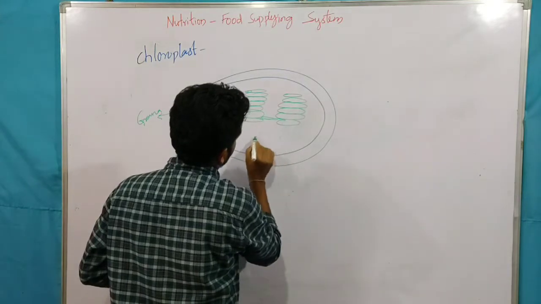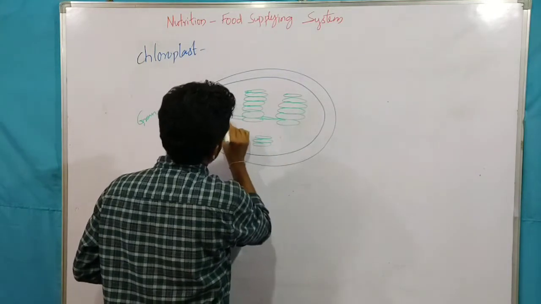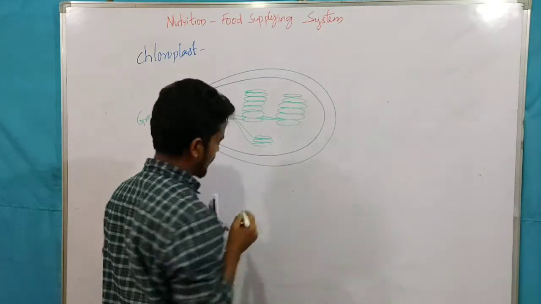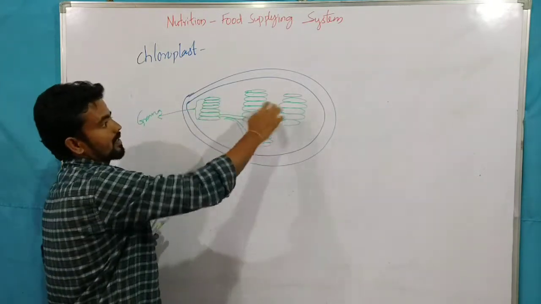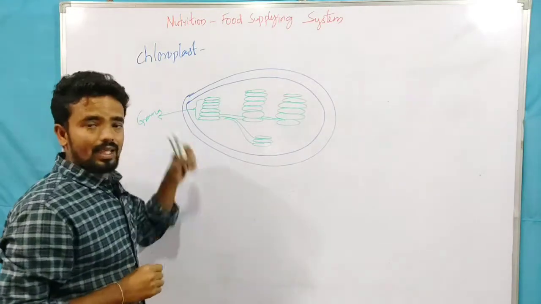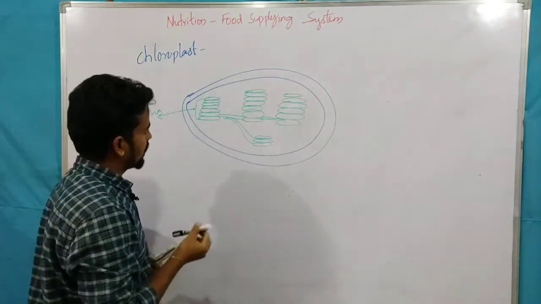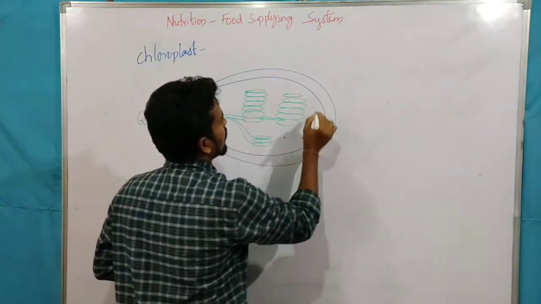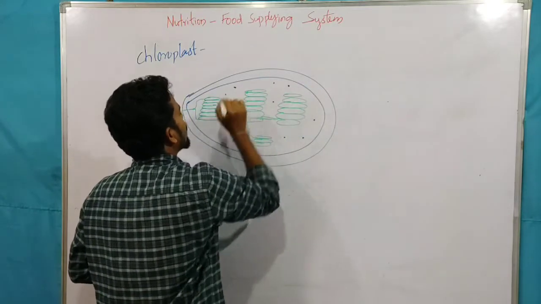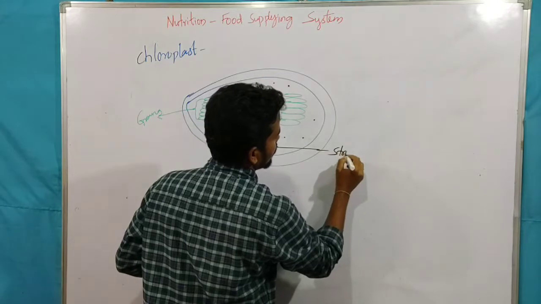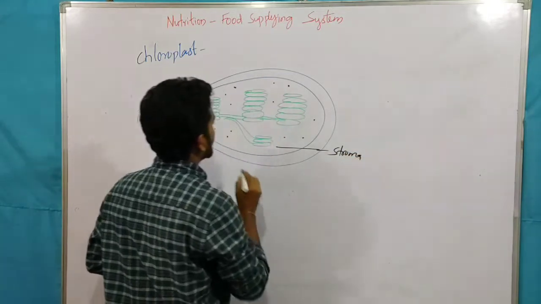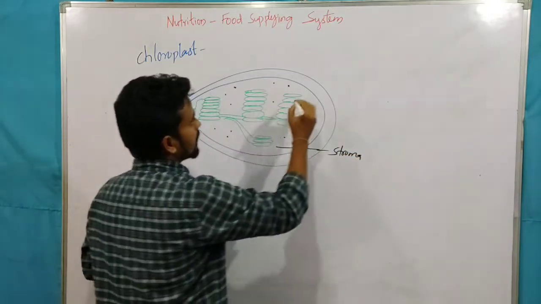Like this. So the stacked thylakoid portion is called grana, whereas this portion is called stroma.